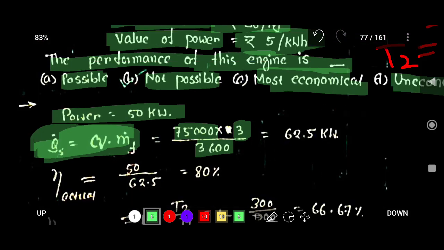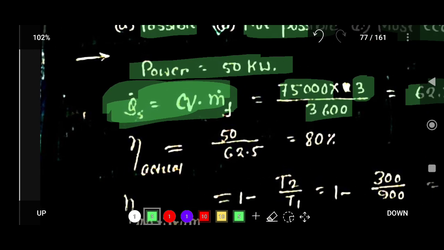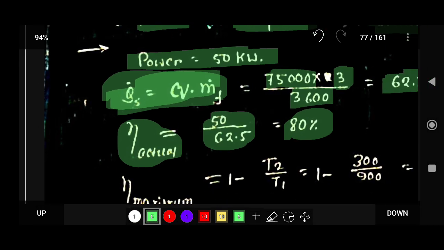So the heat supply rate is 62.5 kilowatt. If you want to calculate the actual efficiency, that is equal to output by input, so this is 50 by 62.5. From here you get 80% as the actual efficiency.